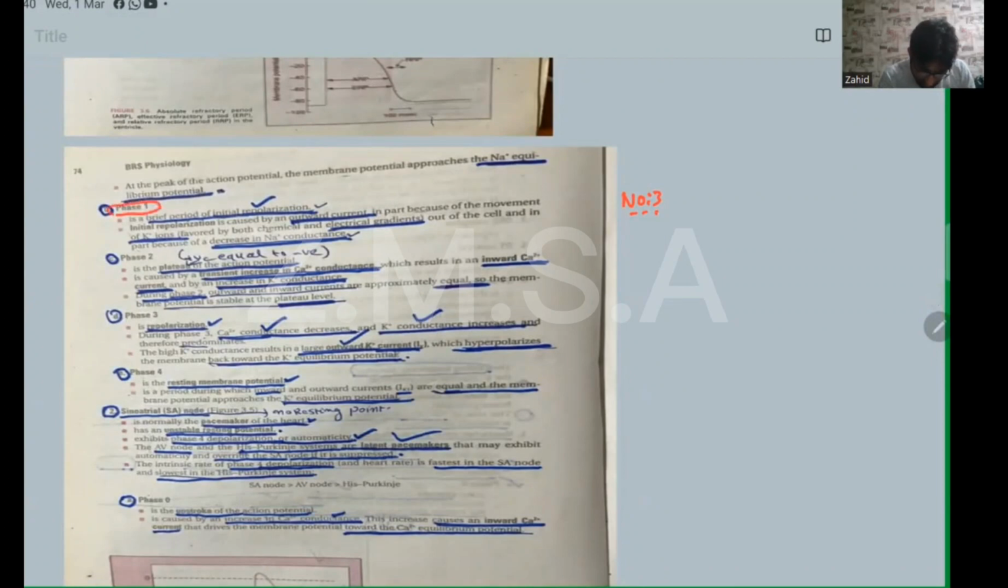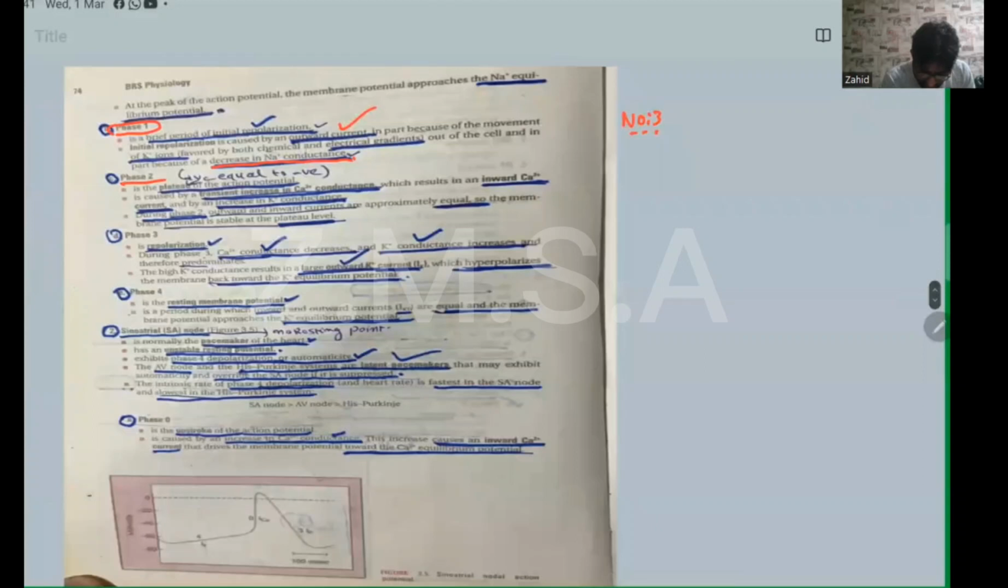Phase one is a brief period of initial repolarization. Initial repolarization is caused by an outward current, in part because of movement of potassium ions favored by both chemical and electrical gradients out of the cells, and in part because of a decrease in sodium conductance. Phase 2 is the plateau phase, already discussed from First Aid Step 1. It is caused by a transient increase in calcium conductance, which results in an inward calcium current, and by an increase in potassium conductance.